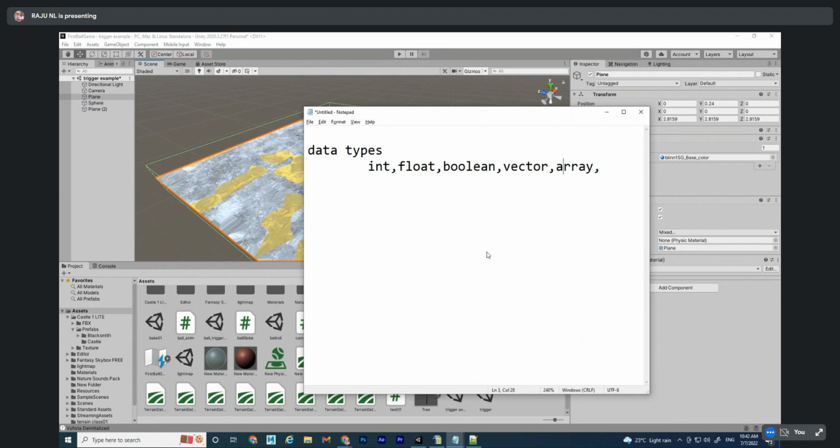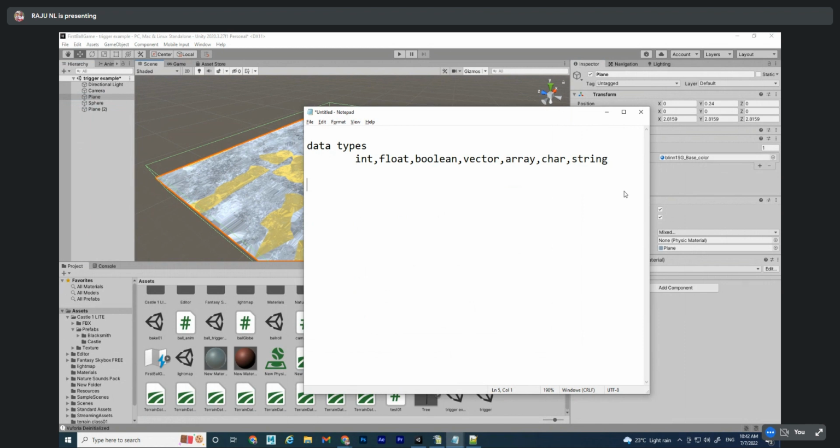Those are different. These are all the data types. Some are string, character and string, char and string. These data types you have to learn first. This is the first step of learning any language: Python, C#, C++, COBOL, any language. So this is the first step of learning coding.